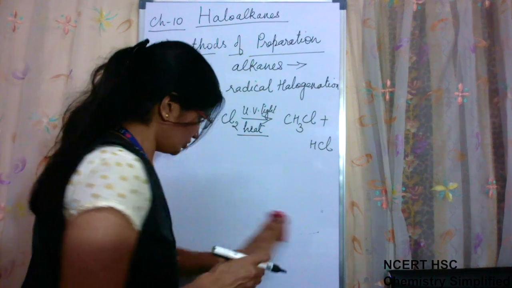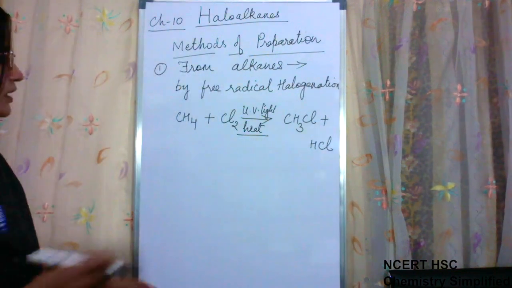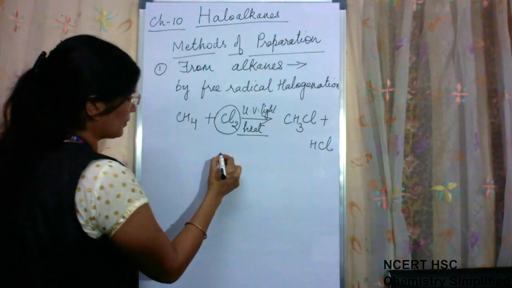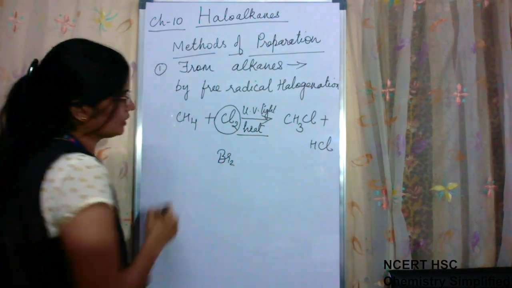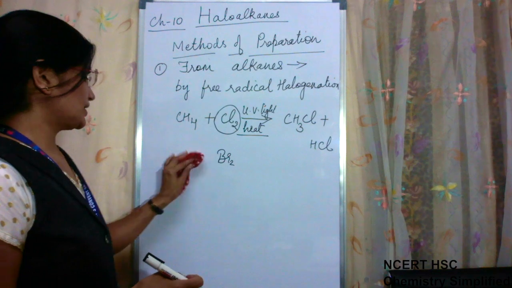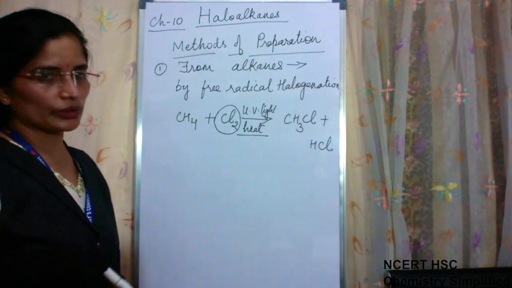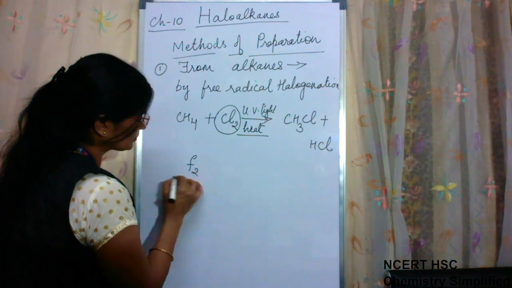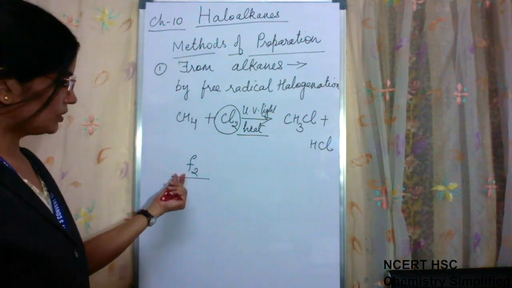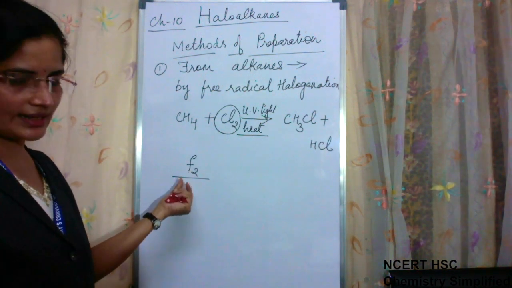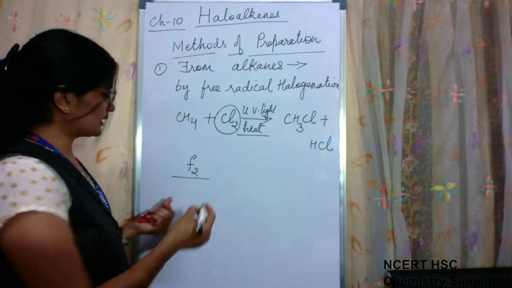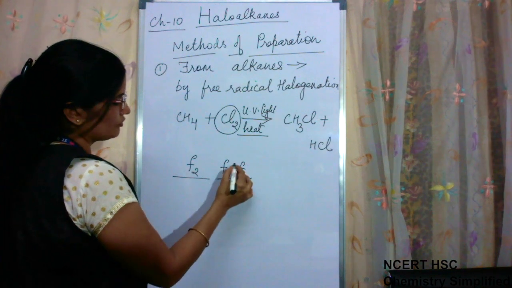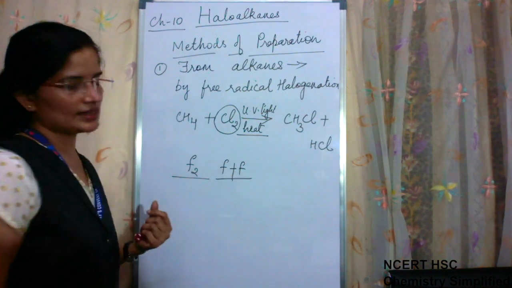Now you might see that most of the time I will write here either chlorine or bromine, but I will not write reactions with fluorine and iodine. There is a reason behind it. Fluorine has the smallest size and is highly electronegative, so the F-F bond can be broken very easily.